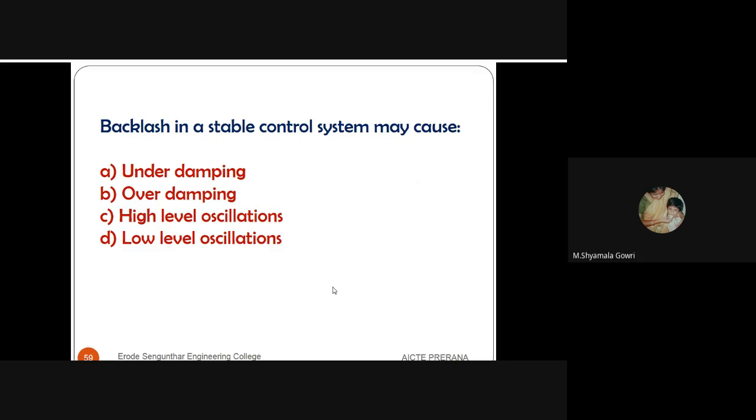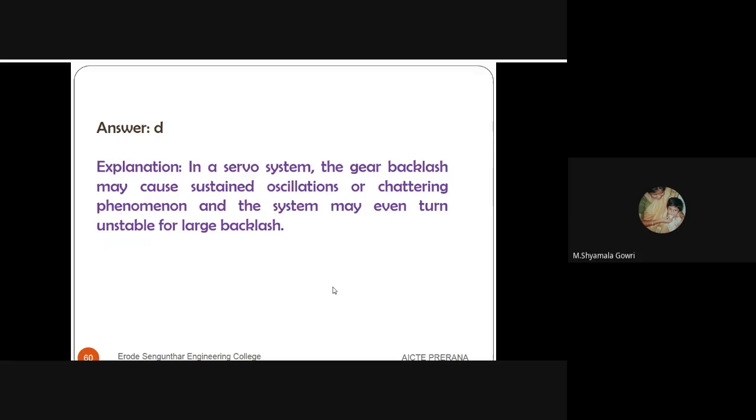See the next question. Backlash in a stable control system may cause. We have 4 options: under damping, over damping, high level oscillations and low level oscillations. The answer is low level oscillations. When backlash is introduced in a stable control system, it produces low level oscillations in the system.